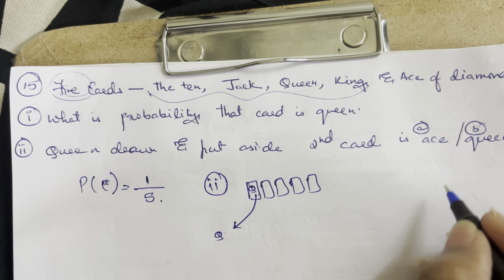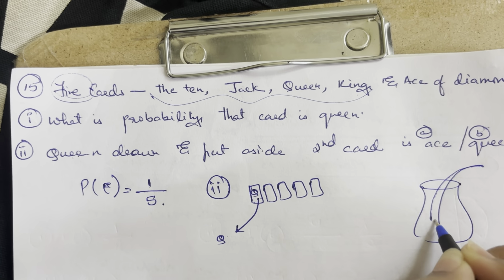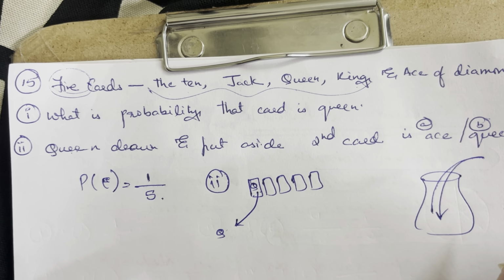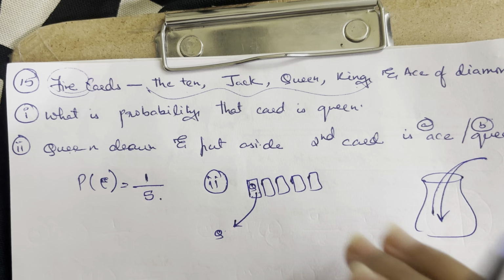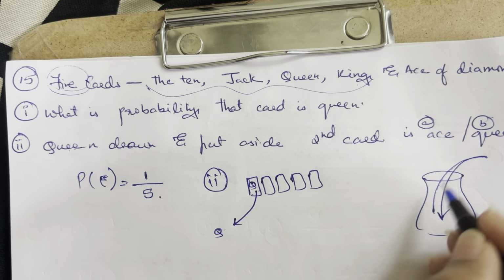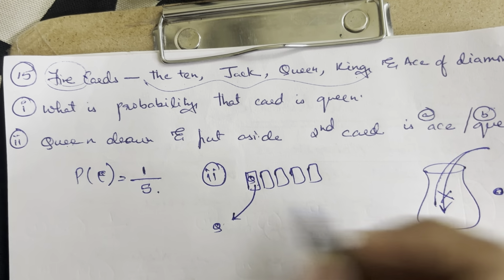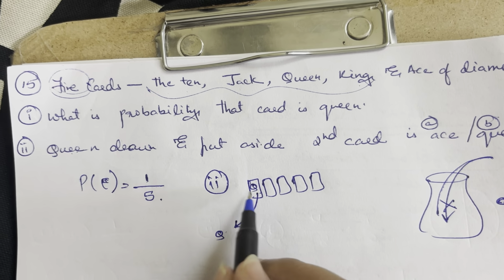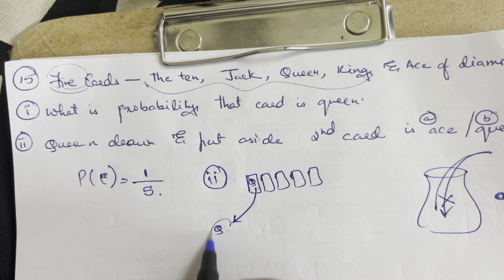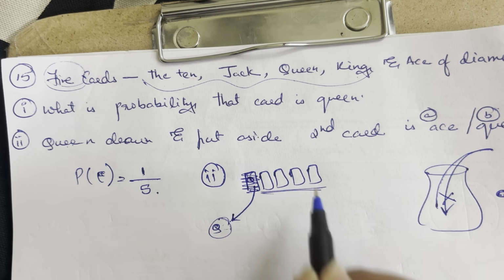Usually in probability, you pick it out from a bag and then you put it back into the bag. That is how it is usually done in probability. But there are certain conditions wherein you pick it out and you keep it aside. You do not put it back. So this is the same condition that's happening over here. You took out one card and that luckily was a queen. You have put it aside. Now you are left with only 4 cards in here.